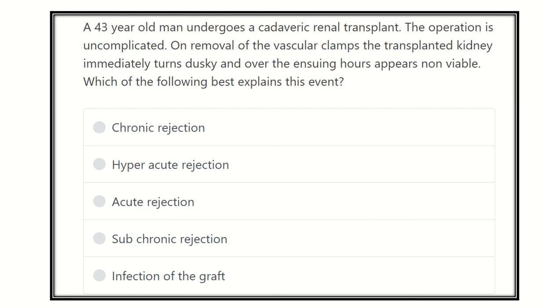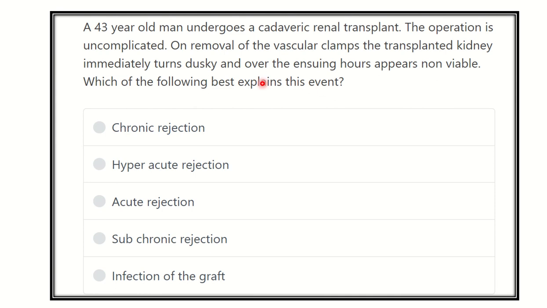Here is another question. Let us start the question here. A 43 years old man undergoes a cadaveric renal transplant. The operation is uncomplicated. On removal of the vascular clamp, the transplanted kidney immediately turns dusky and over the ensuing hours appears non-viable. Which of the following is the best explanation of this event?